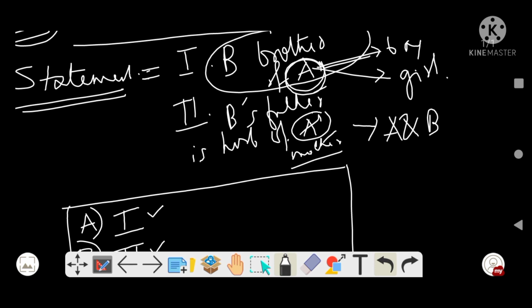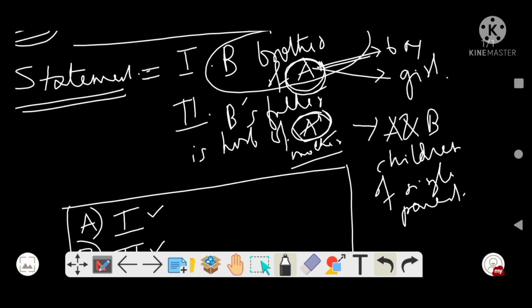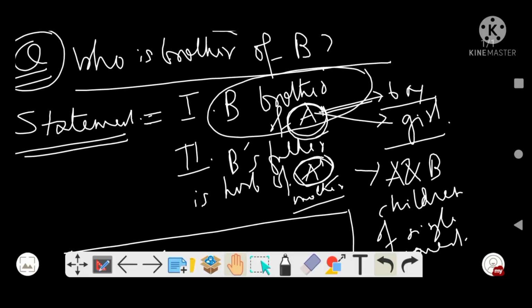But see, A and B are children of single parents who got married later, and legally they are now brothers or sisters, whatever, because we still don't know who is A. Maybe a boy, maybe a girl. So now the question asked was, who is brother of B?